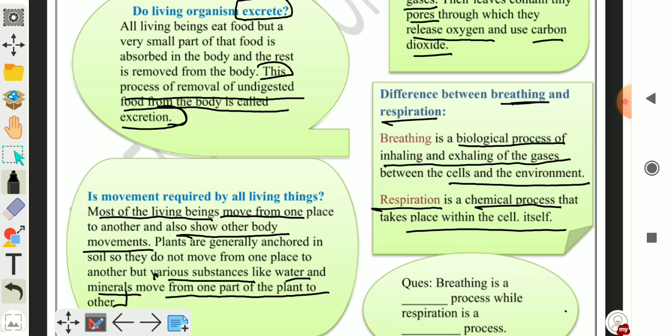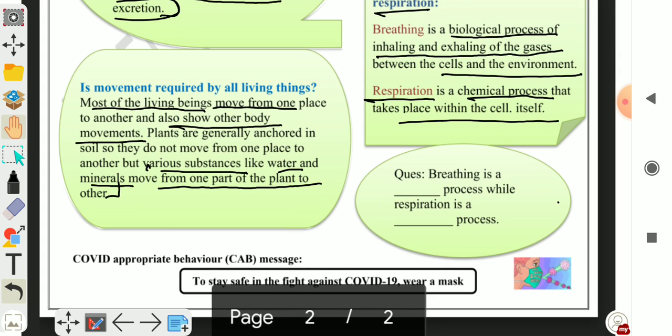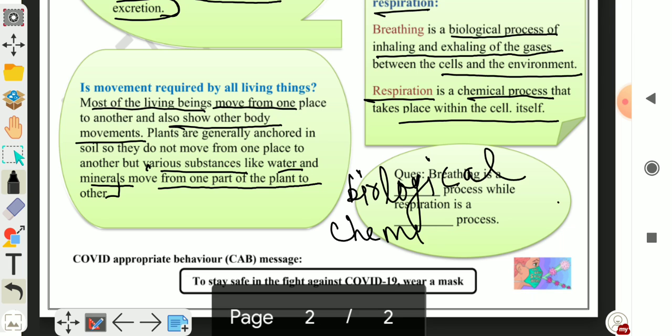Now question answer. For breathing, you have to write biological process, while respiration is a chemical process. So you have to write chemical.